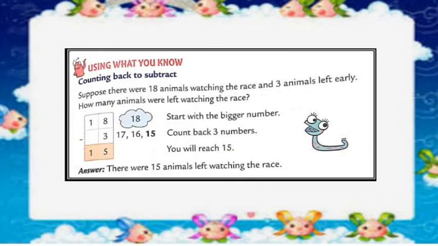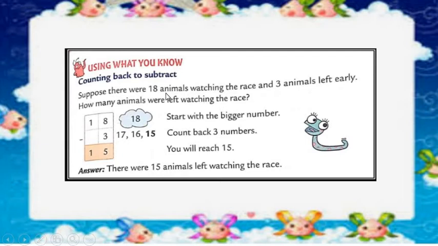In previous lecture, we understood about counting back to subtract, as well as we practiced sums related to counting backward to subtract. So let's understand first how to make backward counting. Suppose there were 18 animals watching the race and 3 animals left early. How many animals were left watching the race?